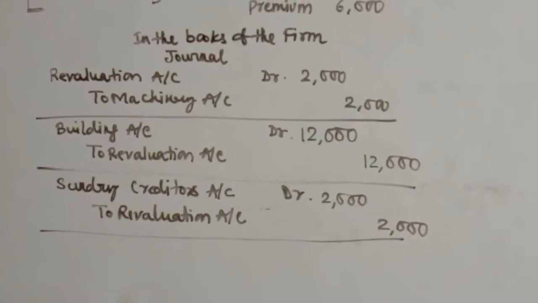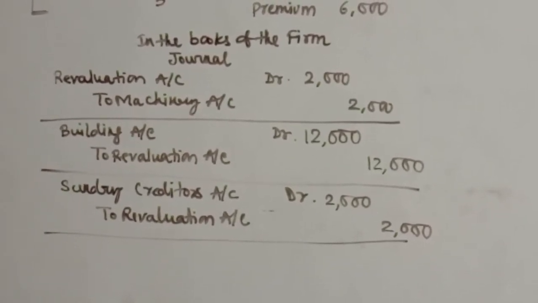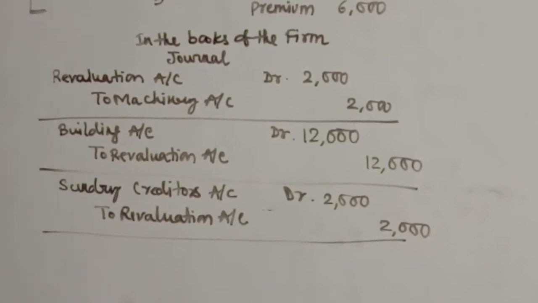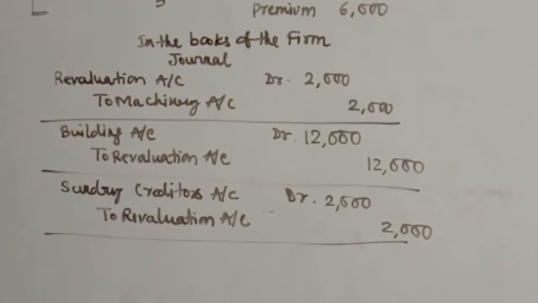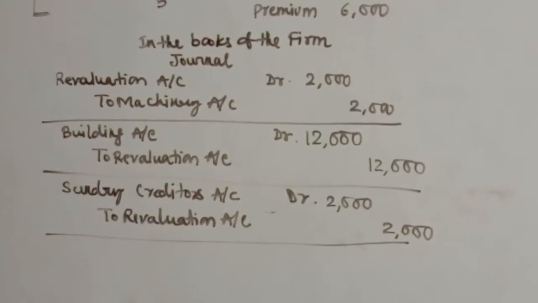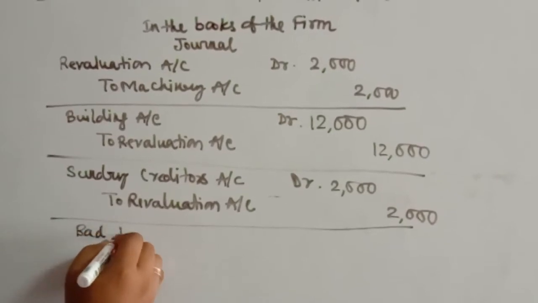Next we have, the question provides us that the debtors worth rupees 1000 are irrecoverable. That means there is a bad debt, and this bad debt is a loss for the firm.